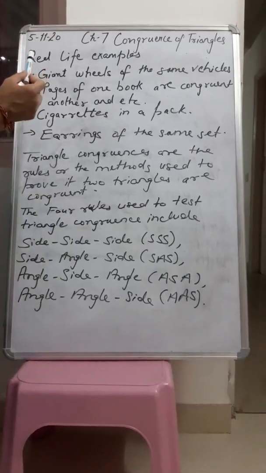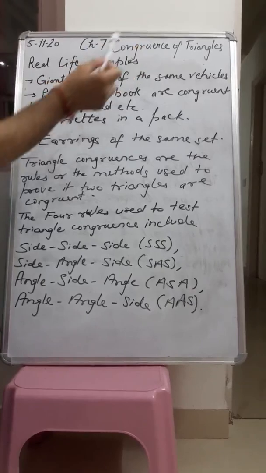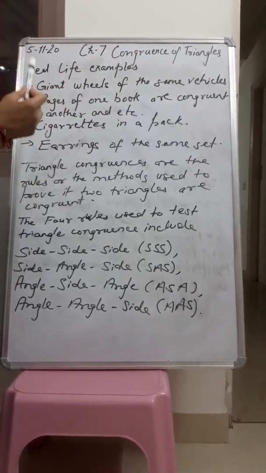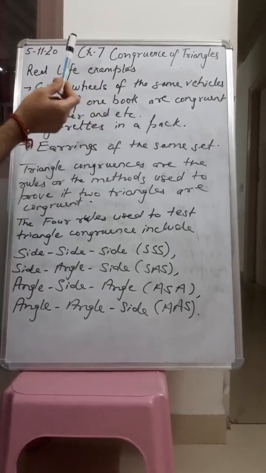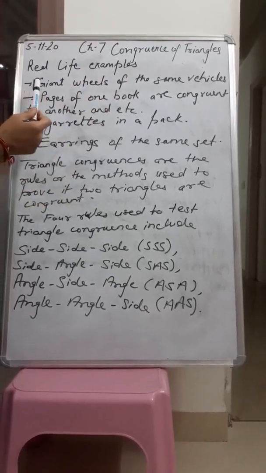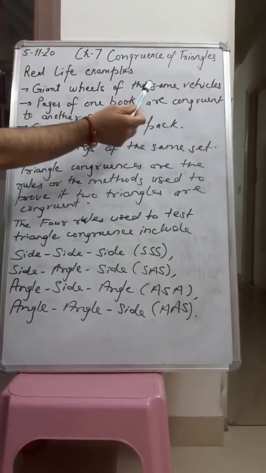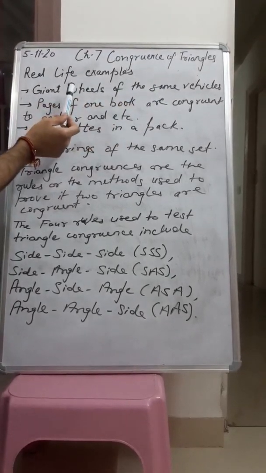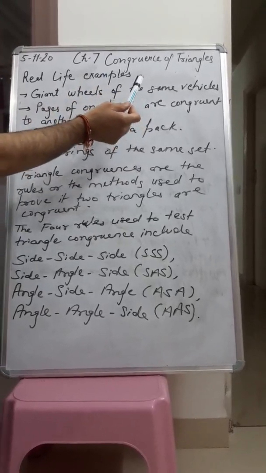Now there are some real life examples of congruence. That means we can find things congruent to each other in our daily life. Example, giant wheels of the same vehicles. We have seen the wheels of the same vehicles and they will be congruent to each other, that means equal.